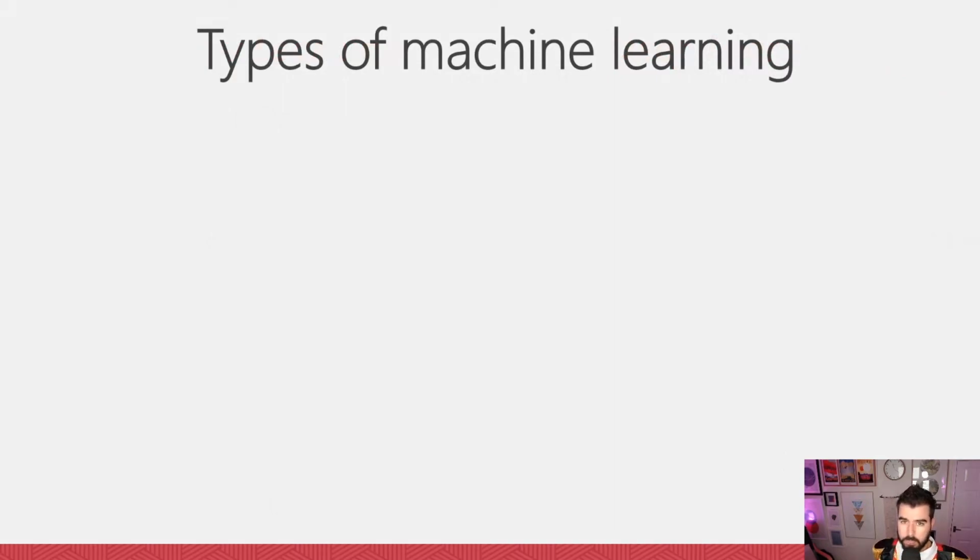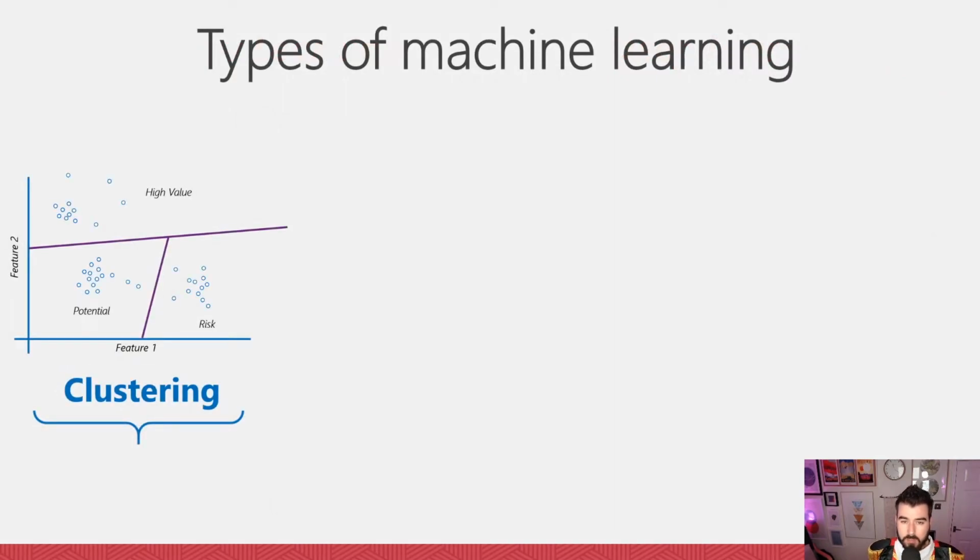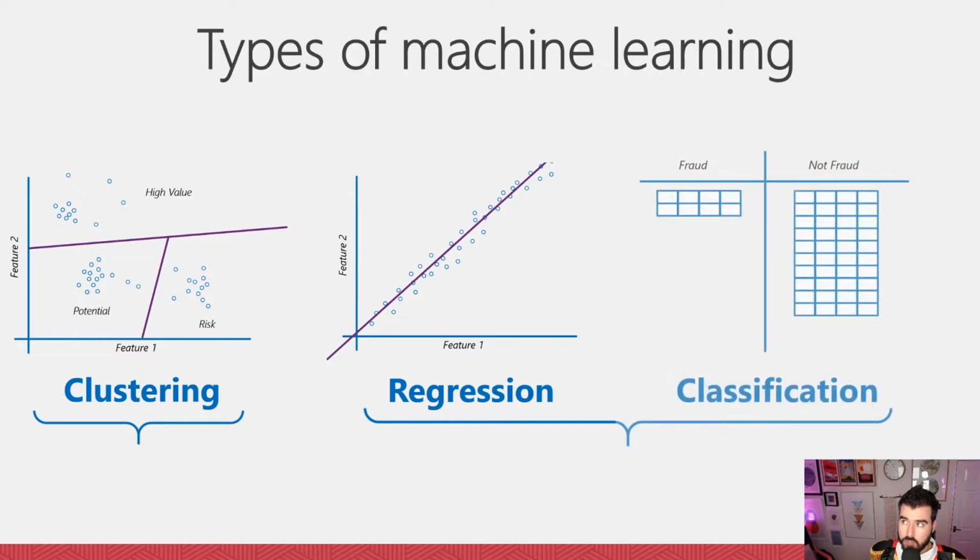Great. So, types of machine learning. You can typically break down most shallow machine learning processes into one of these three things: a clustering problem, a regression problem, or a classification problem, okay? Now, clustering. We're looking at plotting two features against each other. Never heard that term before? A feature basically is a column in your data, an attribute in your data. We just call it feature.